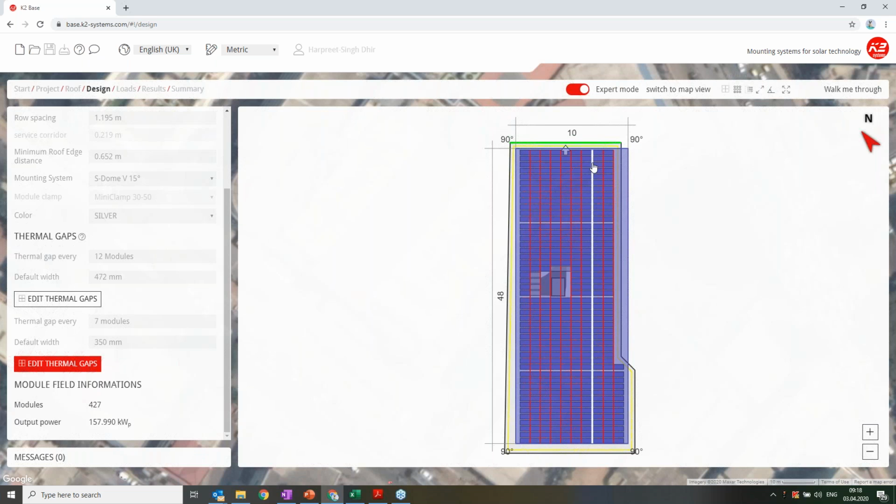I click on this and this thermal gap is 350 mm. What I want is not a thermal gap here, but a thermal gap just beside the obstruction.